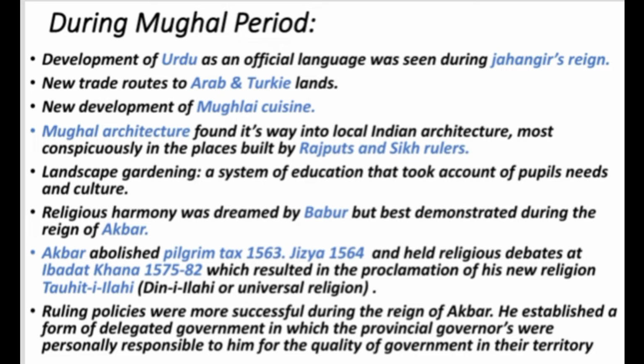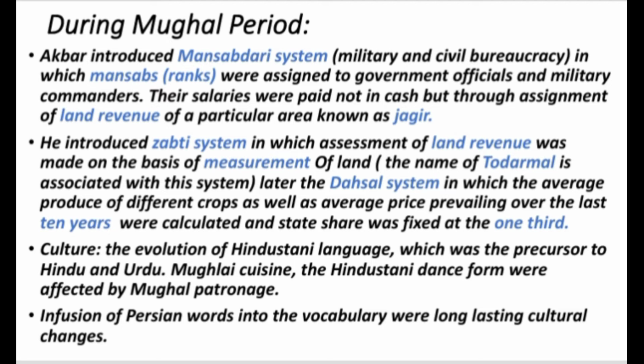He established a form of delegated government in which the provincial governors were personally responsible to him for the quality of government in their territory. Akbar's government machine included many Hindus in positions of responsibility. The governors were allowed to take a major part in governing. He introduced the Mansabdari system, a military and civil bureaucracy, in which Mansab ranks were assigned to government officials and military commanders, known as Mansabdars. Their salaries were paid not in cash but through assessment of land revenue of a particular area known as Jagir.